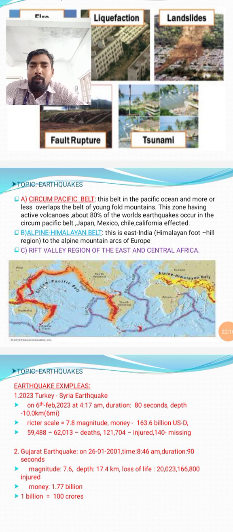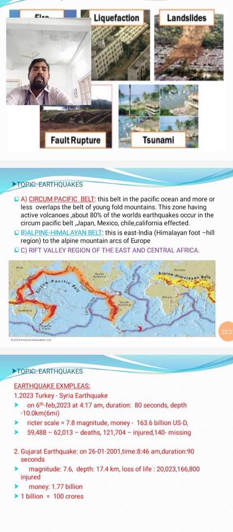The zone has active volcanoes, and about 80% of the world's earthquakes occur in the circum-Pacific belt. Japan, Mexico, Chile and California are affected more. The Pacific Ocean is also called the ring of fire, because this area is mostly composed of the youngest fold mountains.